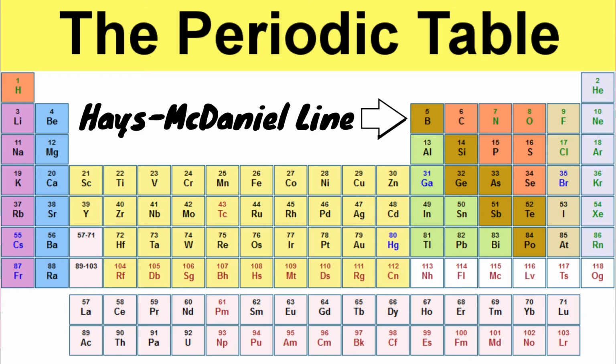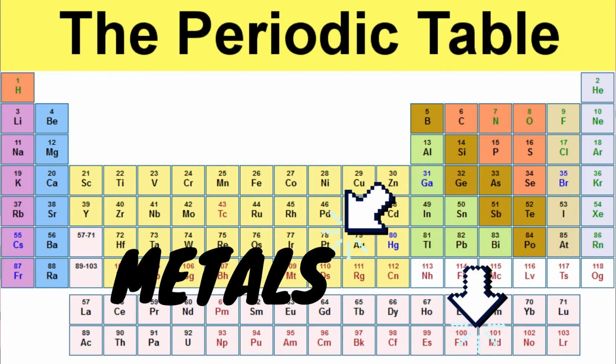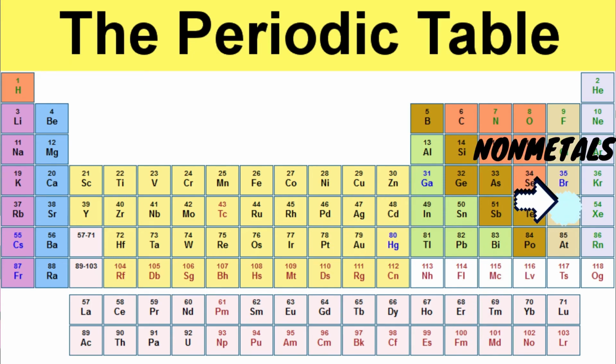If you are asked to find elements in the periodic table, the first thing that you should do is look for the ladder, the zigzag line, or the Hayes-McDaniel line. This is where the semi-metals are found. On the left side and bottom side of it, you can find the metals. Meanwhile, the nonmetals are found on the right side.